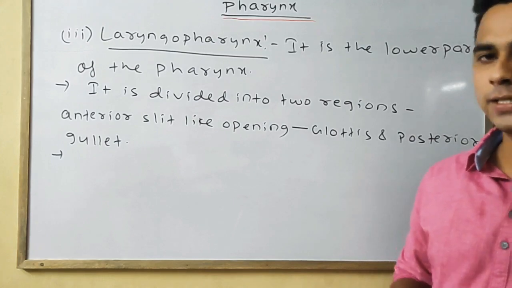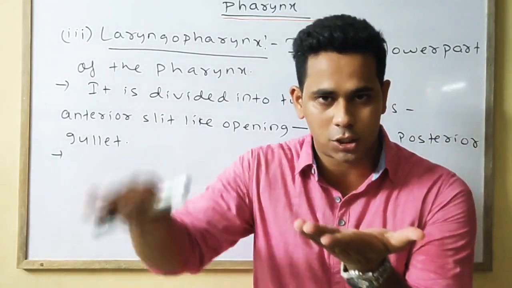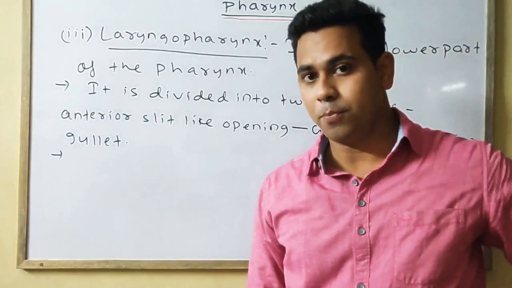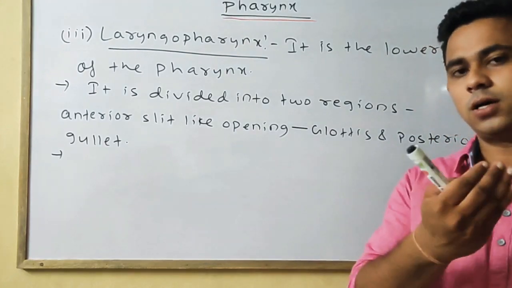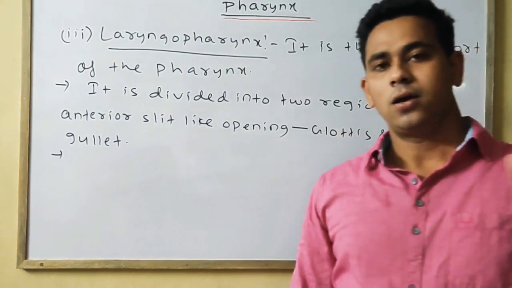So the laryngopharynx is divided into two main portions. Anterior slit-like opening is called the glottis, whereas the posterior or back portion of the glottis is the gullet.